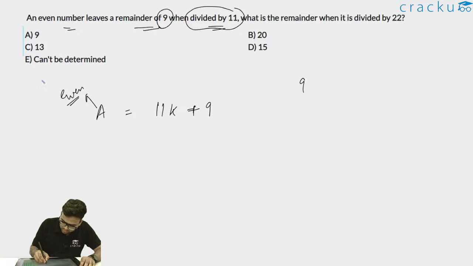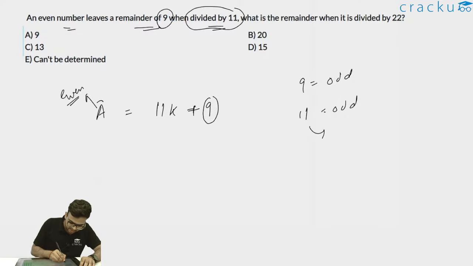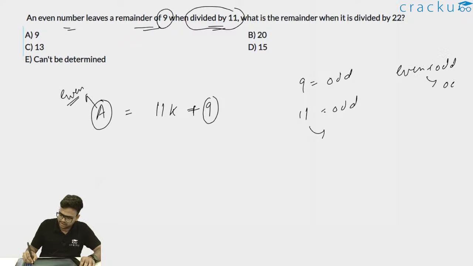Now I know 9 is odd, 11 is odd. First of all, this 9 is an odd number and this A is an even number. Now if I add even plus odd, I'll get an odd number. But my A is an even number. Thus, I must say that 11k should also be odd, because odd plus odd will be even.